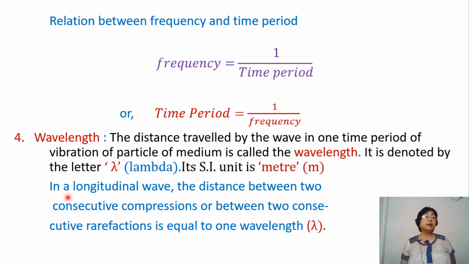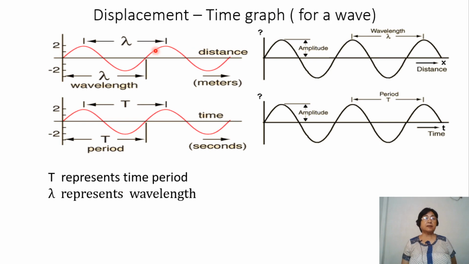Now, in a longitudinal wave, which usually is the form in which sound wave travels, the distance between two consecutive compressions or between two consecutive rarefactions is called one wavelength. Now look at this graph, it will be more clear to you. This is one compression and this is one compression.